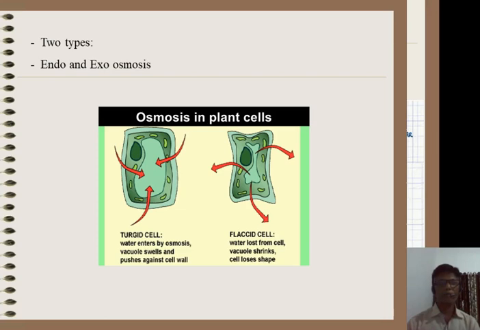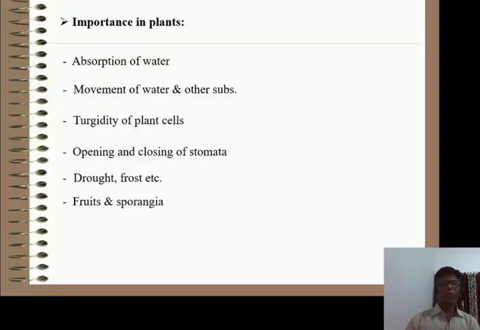Now the last step remains, which one? That is the importance of this phenomenon in plant life. Then what are the importance of osmosis in plants? The first one is absorption of water. As we know, plants absorb water from the soil through the roots by the process of osmosis. Then the second importance of osmosis in the plant is what? Movement of water in plants or in plant parts.